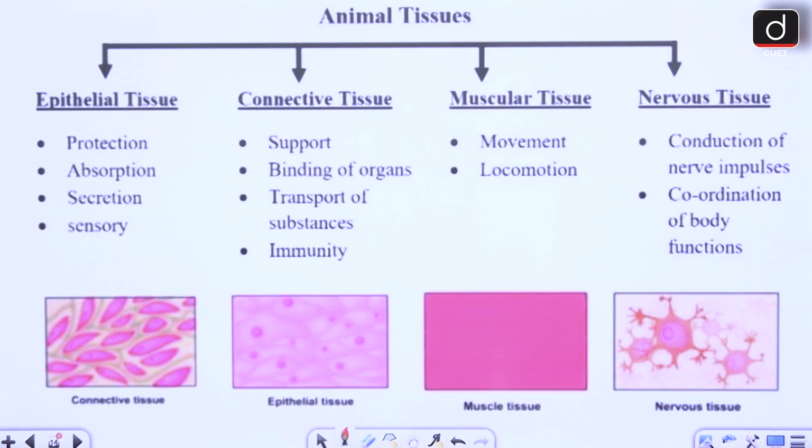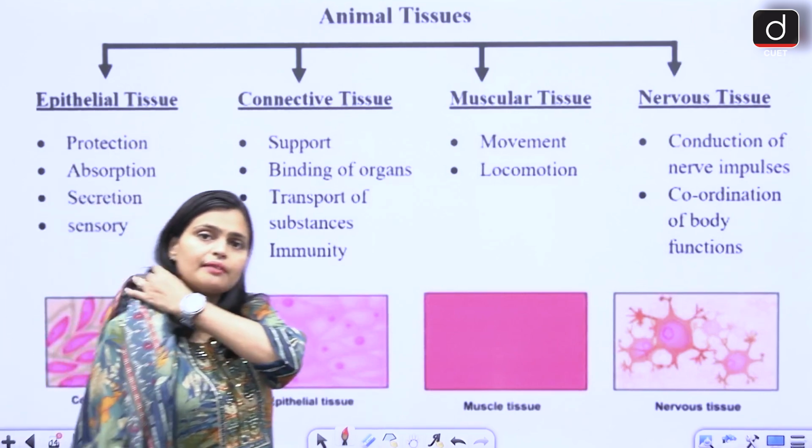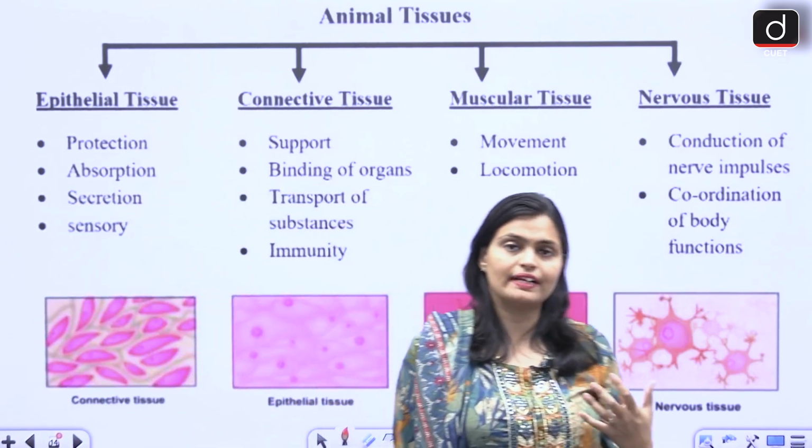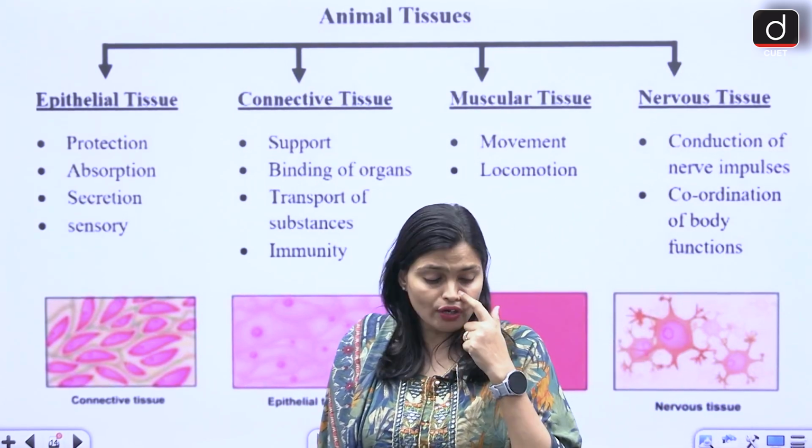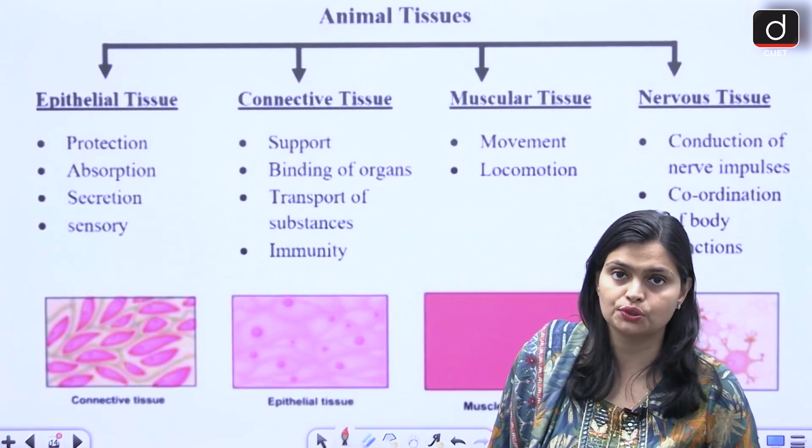Then we have animal tissues. Basically, whenever animal cells group together, they form animal tissue. Now we have four types of animal tissues.